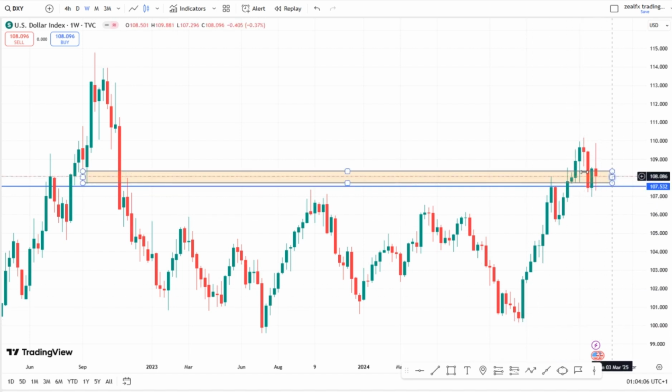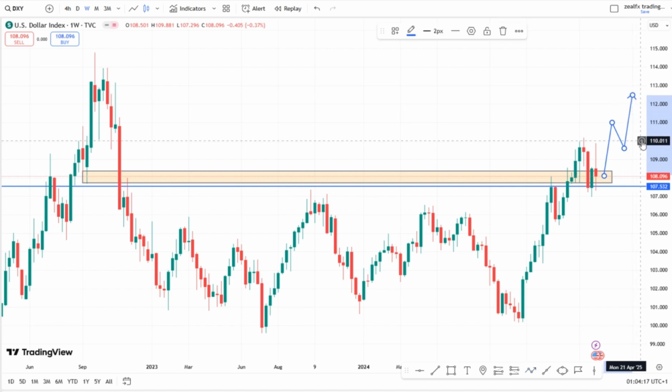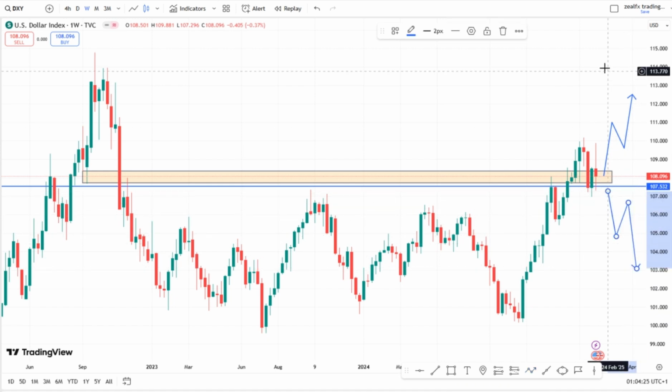Why does this level still remain sideways? So what we'll be expecting for the dollar index now is for it to break above this high before we look at our buying opportunity for price to continue to push higher. Then for our selling scenario, if price breaks this low, look at our selling opportunity for the dollar index.